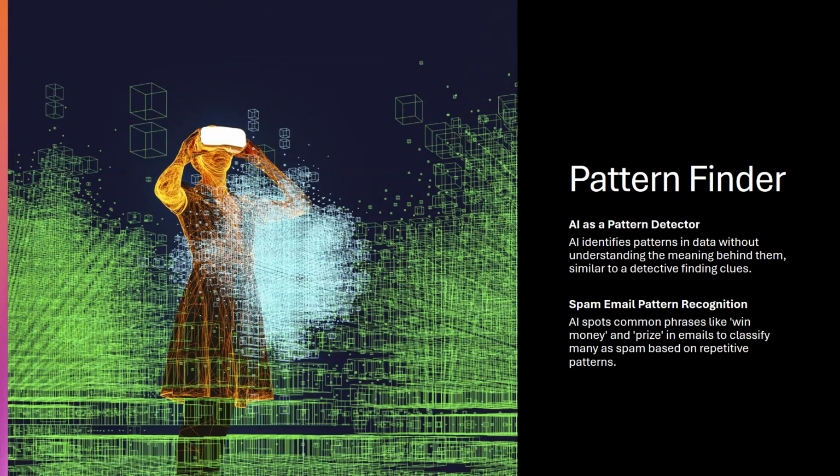AI is like a detective that finds clues. It doesn't understand the story, but it's great at spotting patterns. For spam, it notices emails with phrases like win money or prize are often spam. It doesn't know what win means, but it recognizes the pattern and uses it to make decisions.